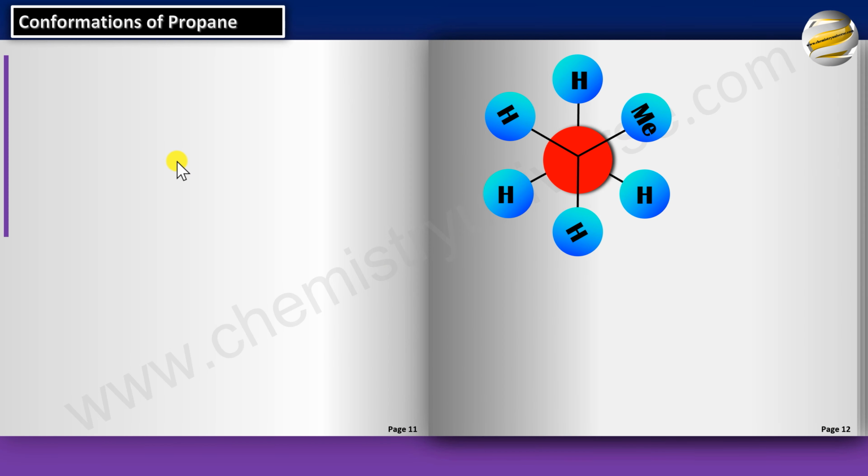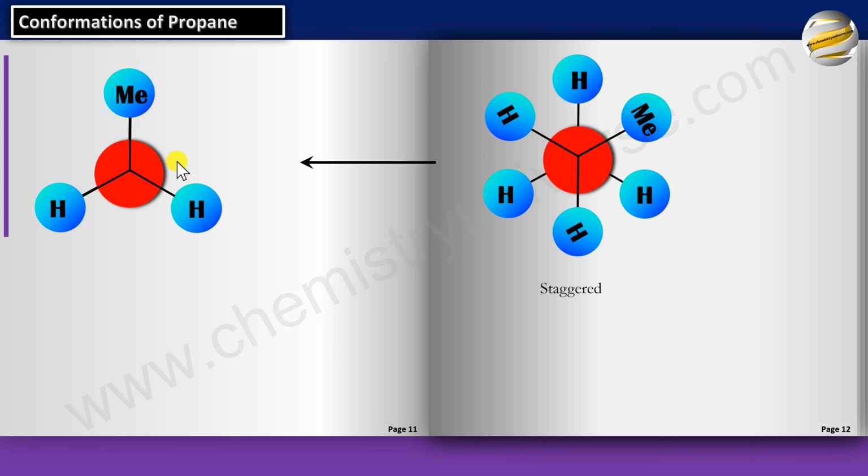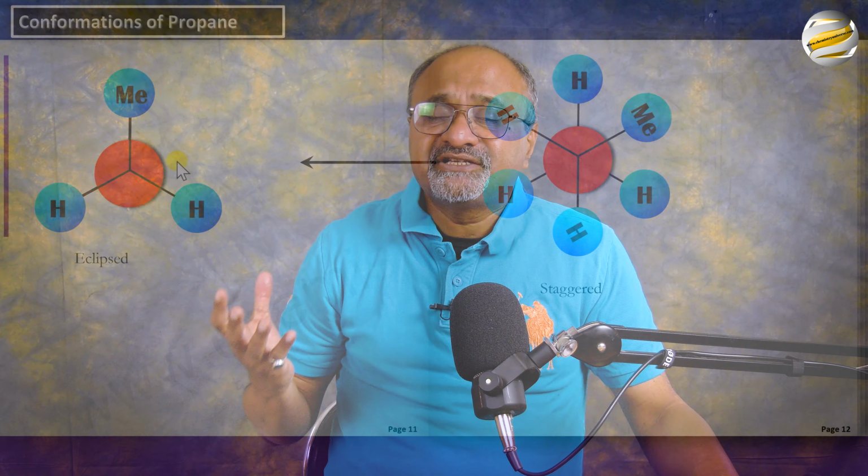So again you have eclipsed conformation, and then you have staggered conformation going to eclipsed conformation. And here, of course, since there is a methyl group, it will definitely have more repulsion because it has got more bonds, and therefore being a bigger group, it will have more torsional strain in the case of eclipsed, and therefore here the energy barrier is a little higher.